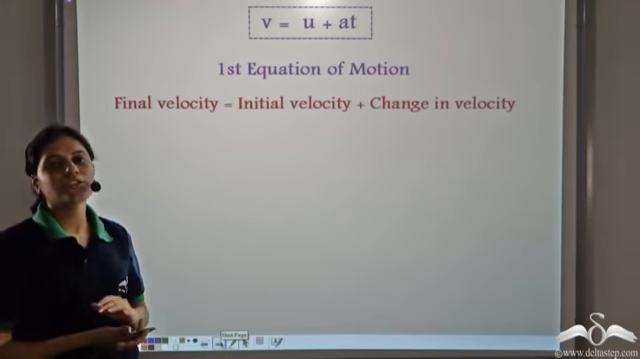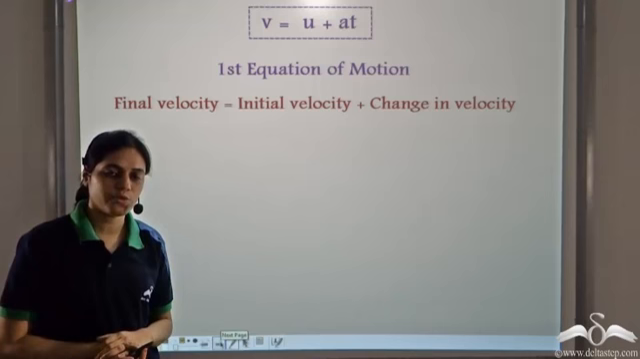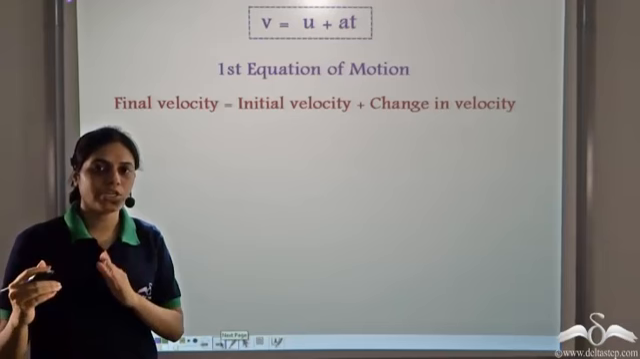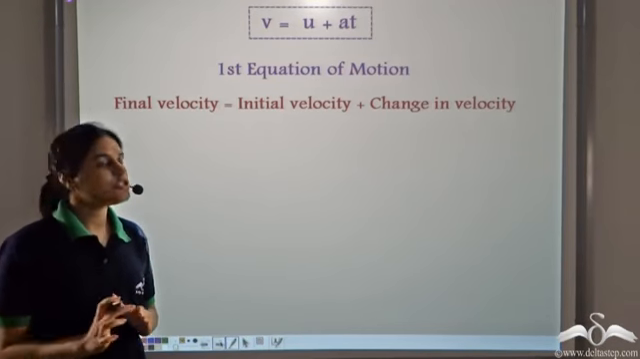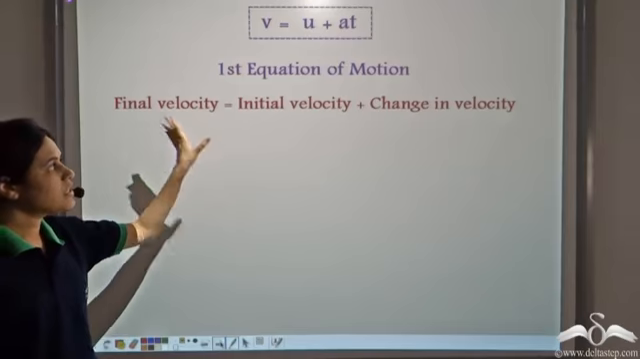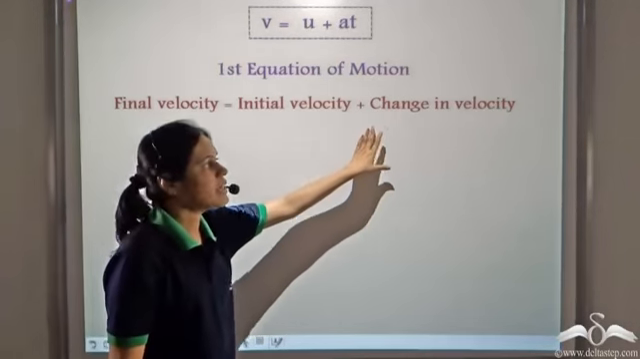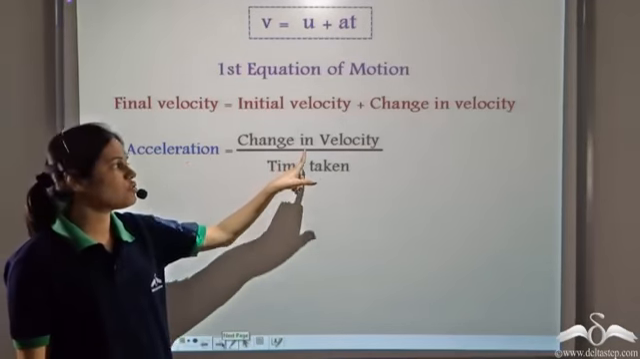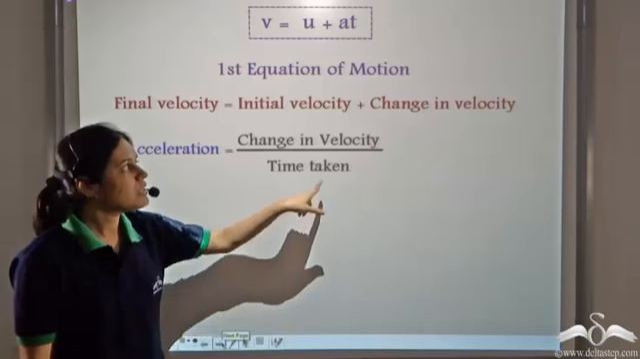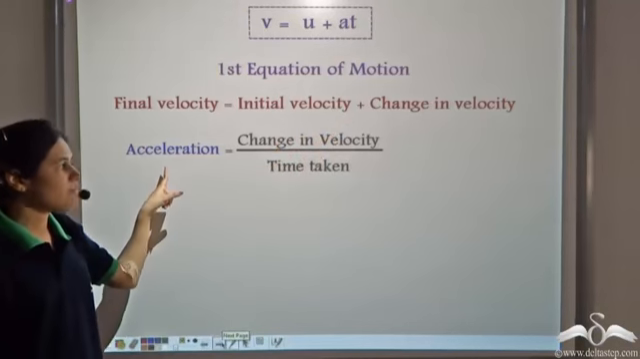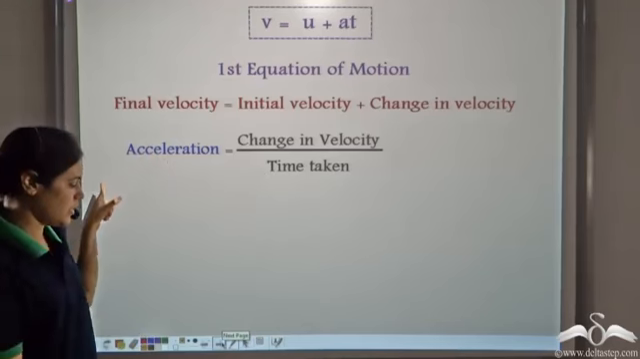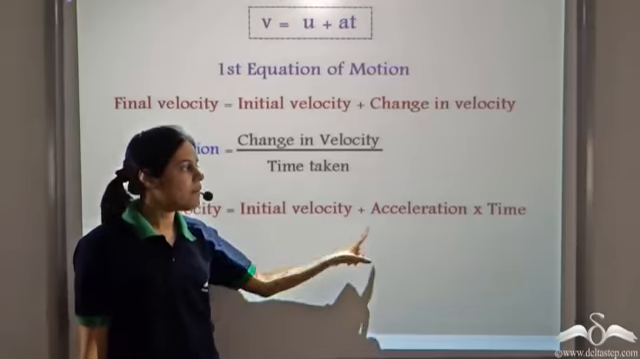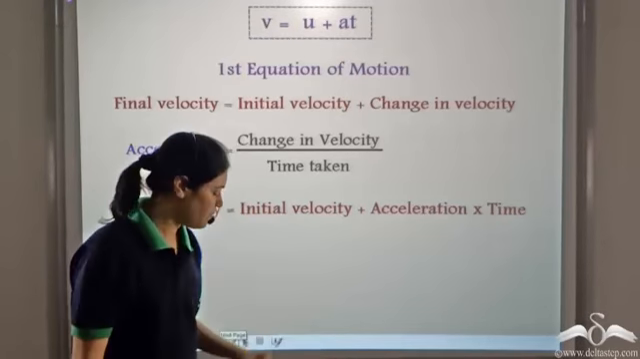Now, what is the intuition behind this first equation of motion? We know for anything, final is equal to initial plus change. So, we have final velocity is equal to initial velocity plus change in velocity. We know that acceleration is equal to change in velocity by time taken. Change in velocity is given by acceleration into time taken. So we get final velocity is equal to initial velocity plus acceleration into time.